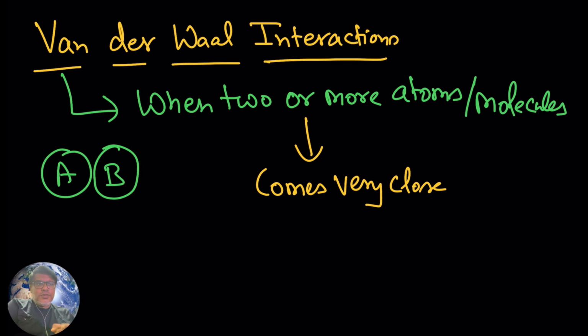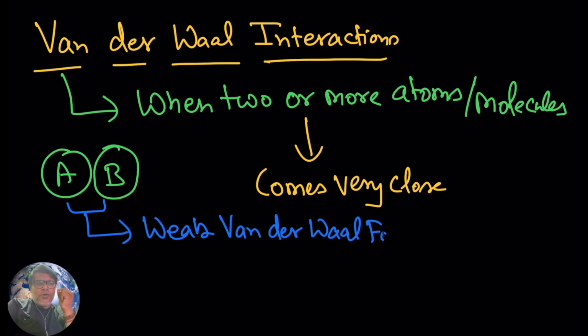Let's suppose there are two atoms A and B, and they come very close to each other. They do not have any charge or attractive force, but when they come in contact with each other, it can give rise to the formation of a force, and that force is weak, known as weak van der Waals force.